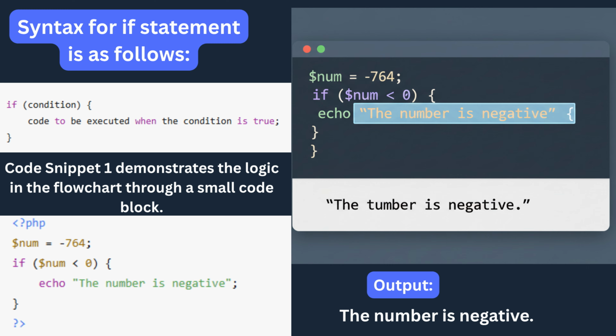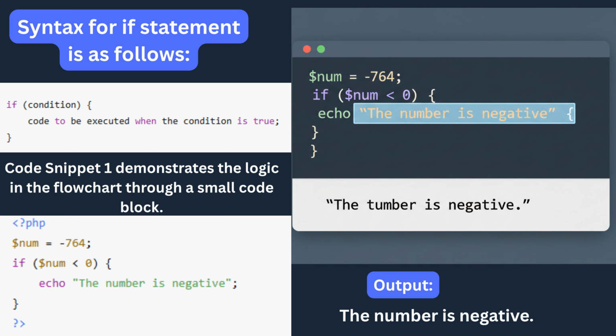The example perfectly mirrors the decision-making sequence represented earlier in the flowchart. The program starts by reading the value of the variable, checks the condition, and depending on the evaluation, either executes the block or skips it. In this case, because the number meets the condition of being negative, the program prints the corresponding message. If the value had been positive or 0, nothing inside the if block would have been executed, and the program would have simply moved on.